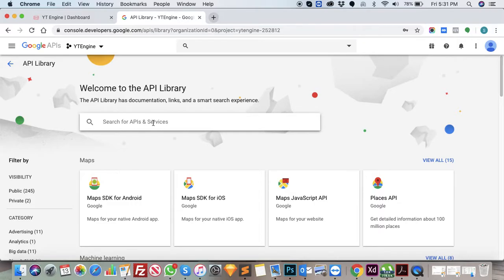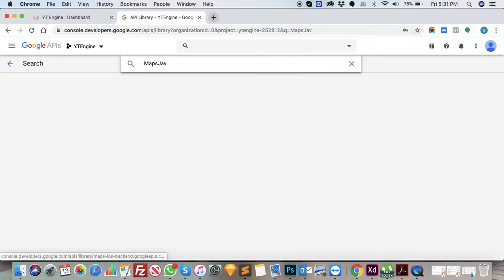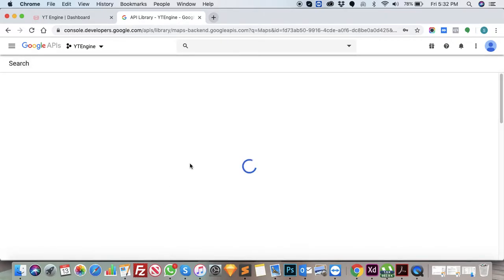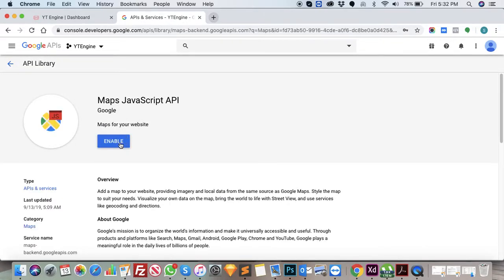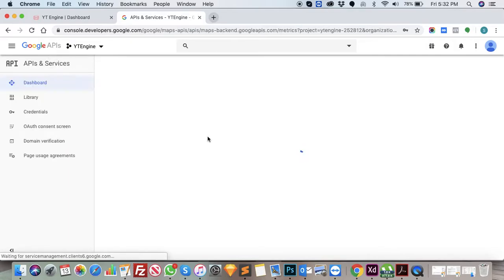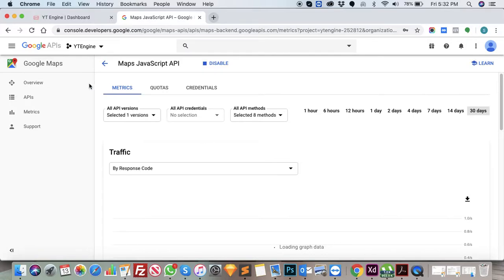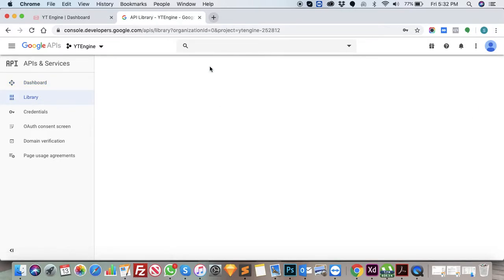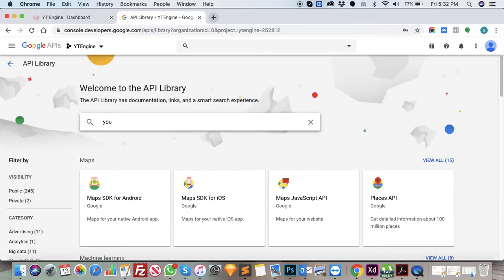Now type Maps JavaScript API. Just click on enable. And the next step, click on the three icons once again and click enable API and services. And search for YouTube Data API.